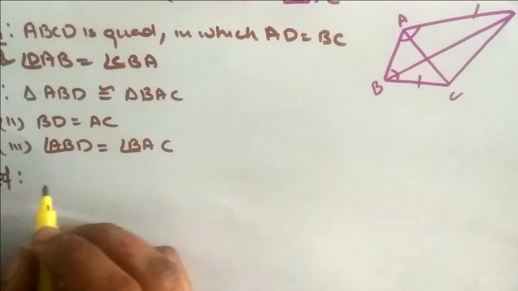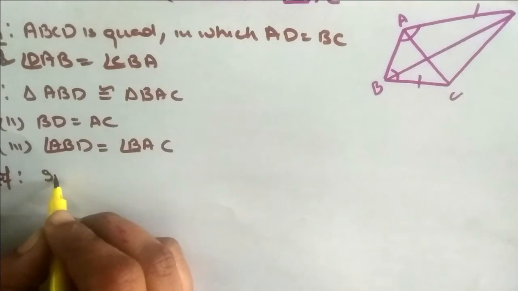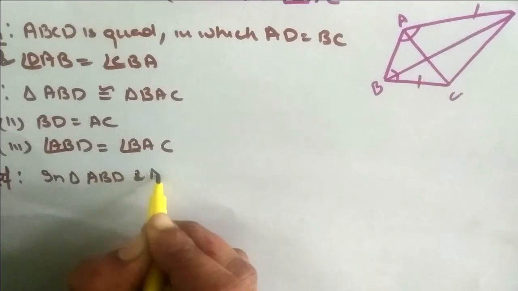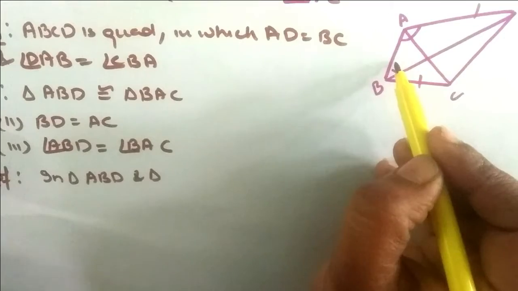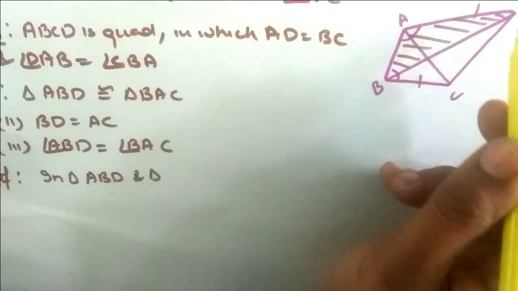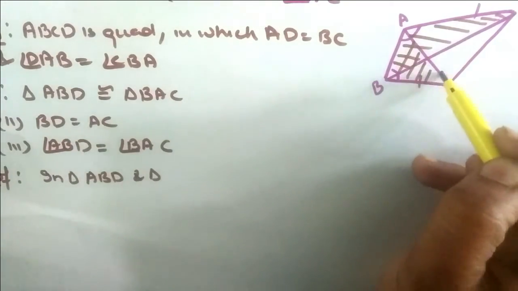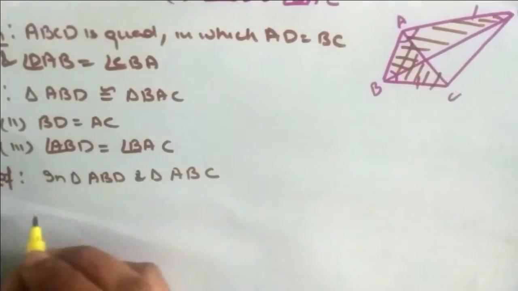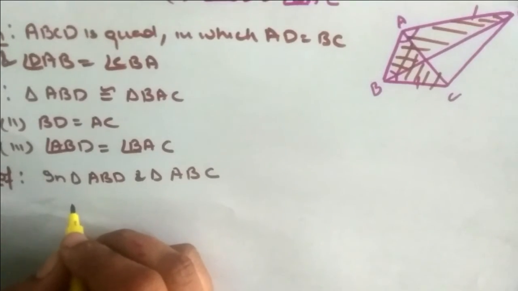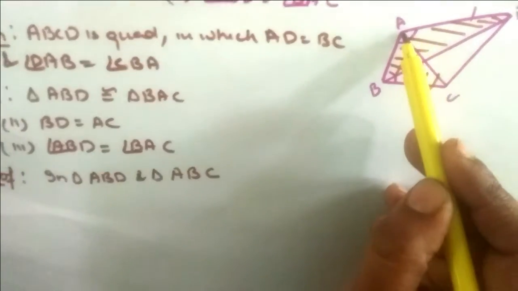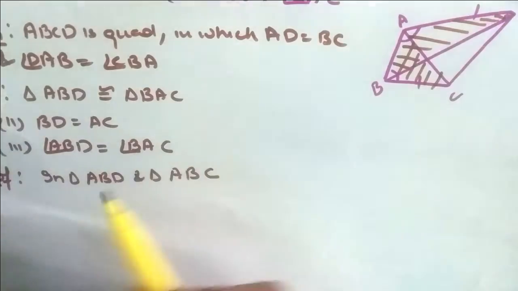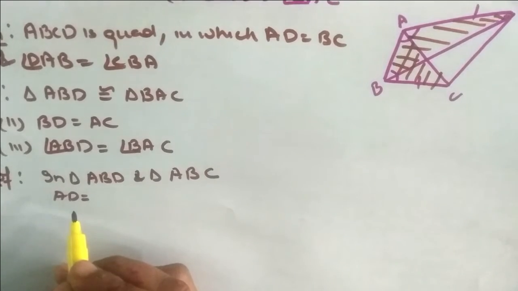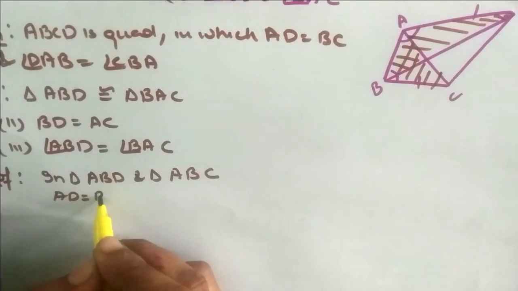Yes students, in the proof we take two triangles. First we take triangle ABD, and then we take triangle BAC. Yes students, what have we given in these triangles? We have given AD is equal to BC.